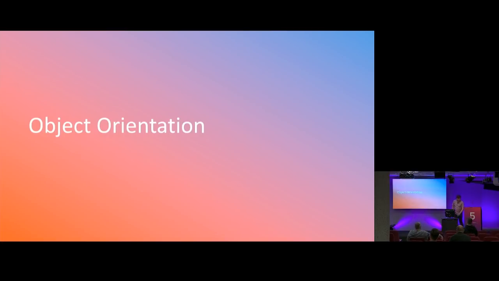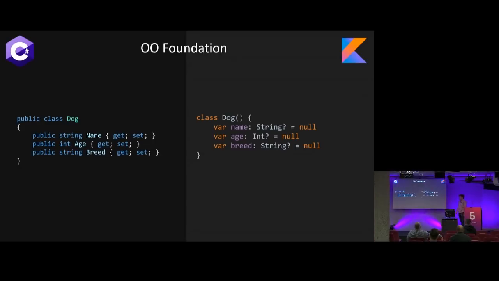All right, let's talk about object-oriented programming. For those of you who have written C#, and I hope most of you here have, because that's kind of the talk, object-oriented programming is sort of the foundation of our design patterns. C# has introduced some features to make it a little easier to not do object-oriented programming, which some people hate, some people don't. But let's start with the foundation, right? We have a class that defines an object, and we start with our object.